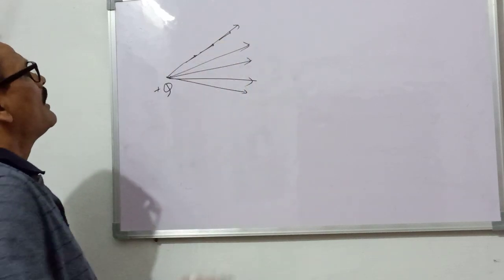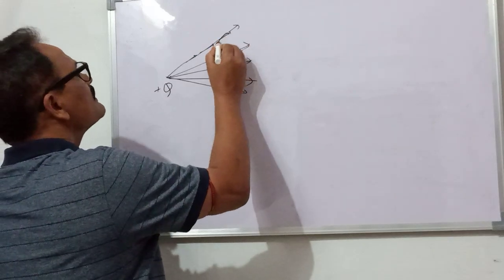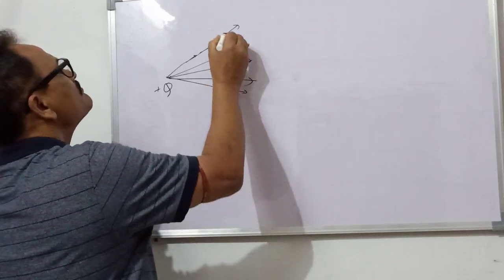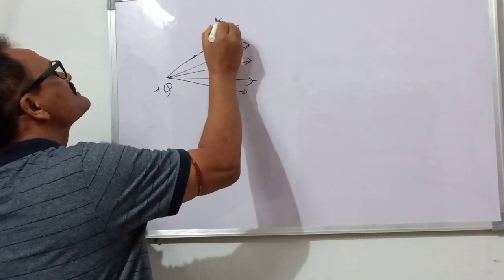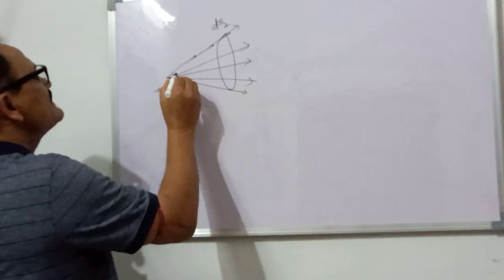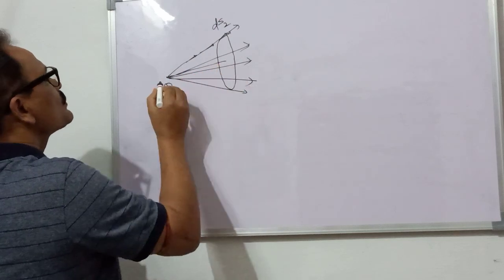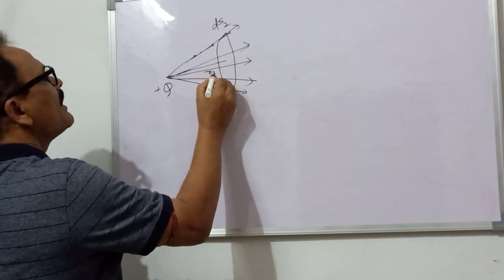Now suppose we have considered an area. This area is suppose ds2, and its distance from this point charge is r2.